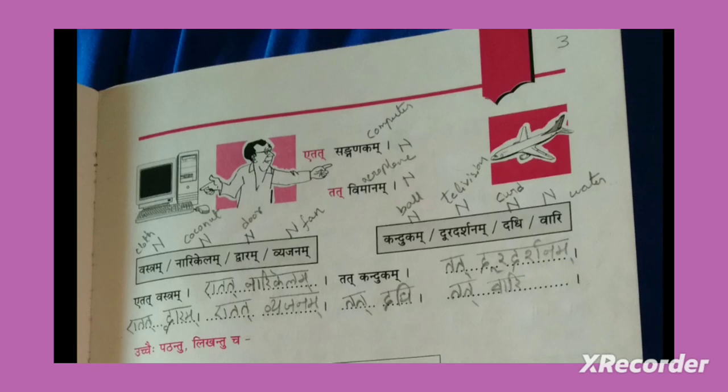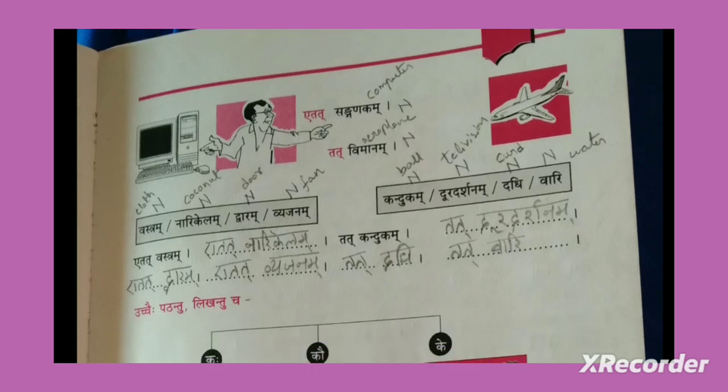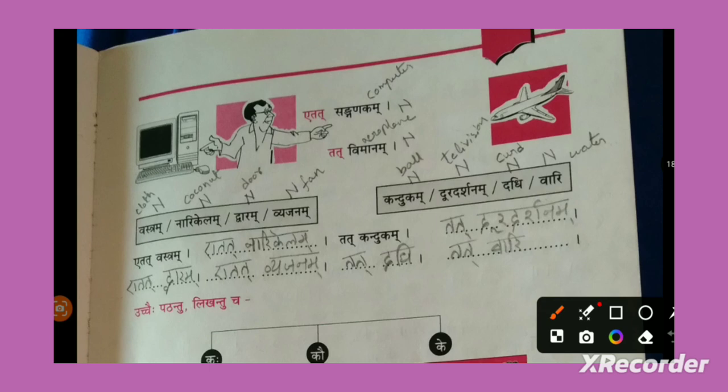Now let's move forward. Now coming to page number 3. Now we are talking about neuter gender. Neuter gender means objects which are other than male or female. We will use it as a neuter gender. What are the neuter gender forms? If the object is near, then we will use etat. If the object is far, then we will use tat. These two words we will just append in this exercise.